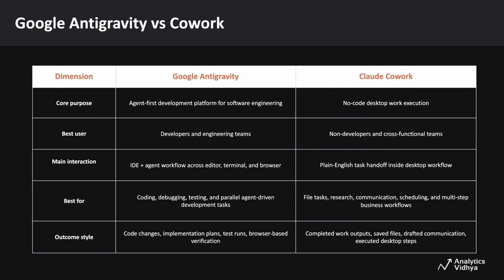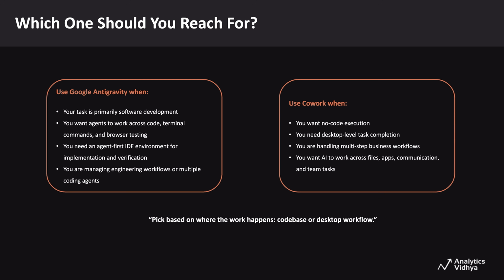Now that we have compared Co-work within the Claude ecosystem, let's briefly compare it with a similar product outside it. Google Anti-Gravity is much more development-centered, with agents working across the editor, terminal, and browser. Co-work, in contrast, is focused on no-code execution across desktop tasks and business workflows. So again, the core difference is not just the interface, but the environment where the work happens. The easiest way to choose between Google Anti-Gravity and Co-work is to ask, where does the work live and what kind of access is needed?